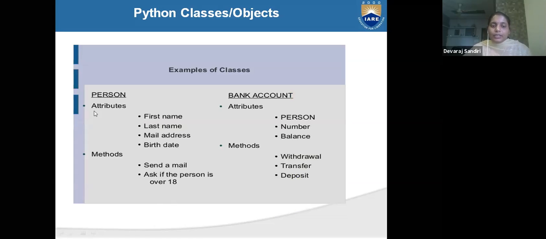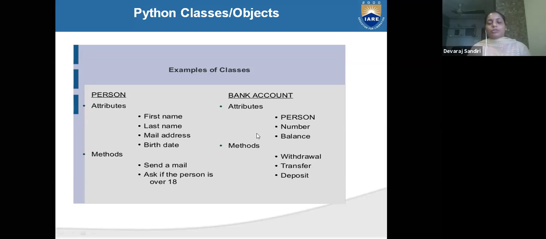See, another thing is there, person and bank account, two types are there. Why I am showing you more class and object examples means you will be clear about attributes and methods and class and object. These four are very much important in your OOPS in Python class. If you want to write, you first have to understand your class, method, object, attributes and method. These four, if you know how to use, where to use, and what is the procedure to use, these are required for writing the program.